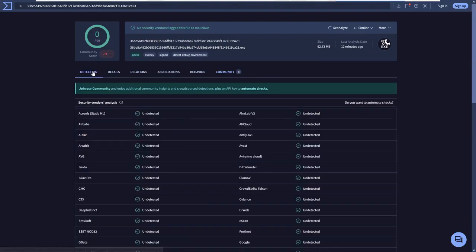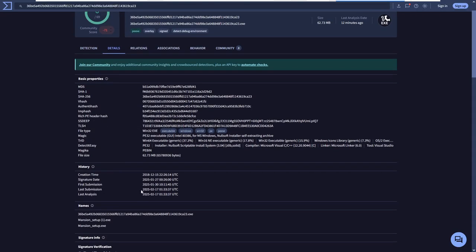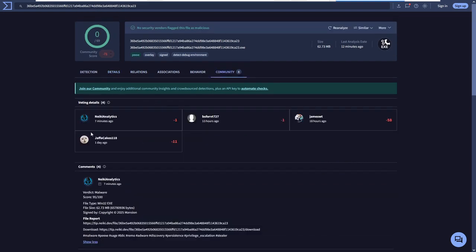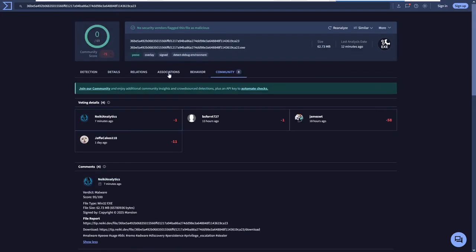So VirusTotal has no detections at all. And it's been out for, if we go to details, this was first uploaded over 2 weeks ago. Almost 3 weeks ago. That's nuts. That's actually insane. And everybody here is giving it negative detections, or negative ratings. However, nobody really knows what it is.